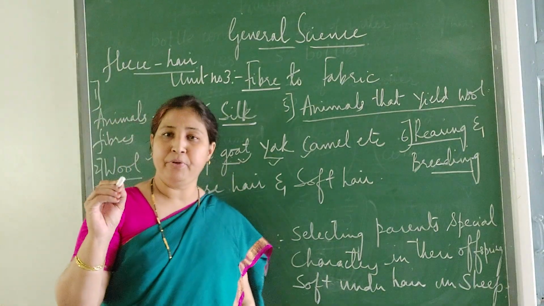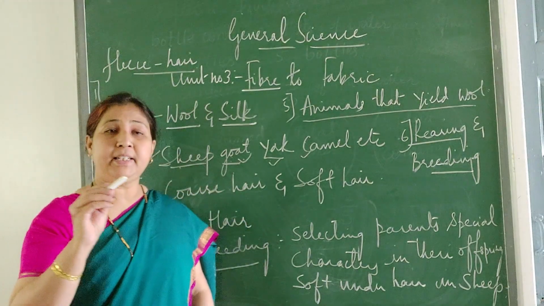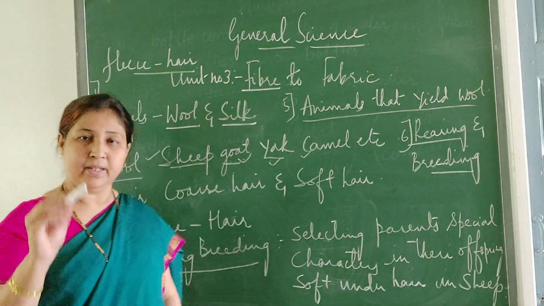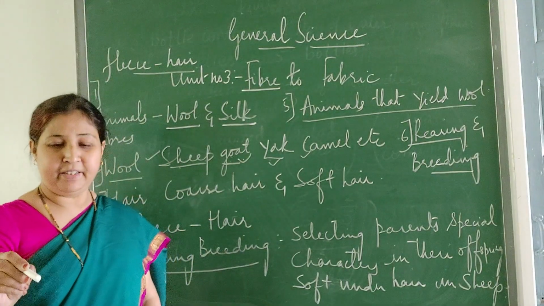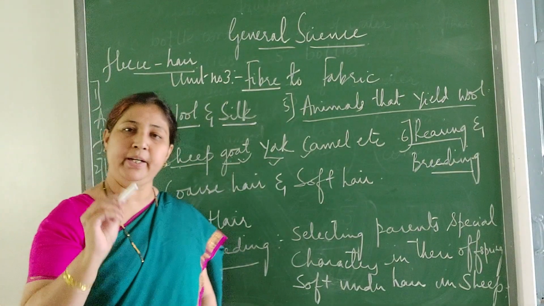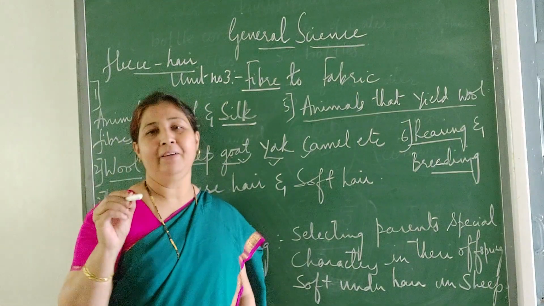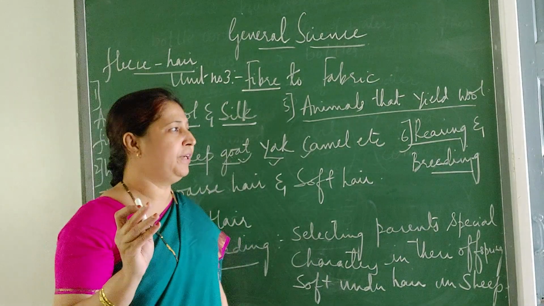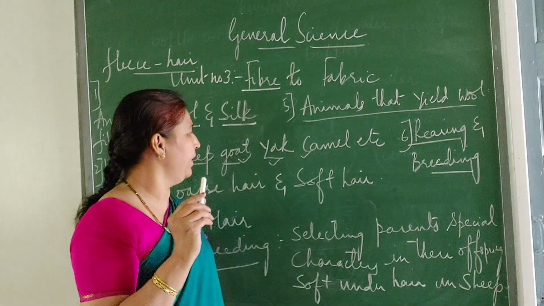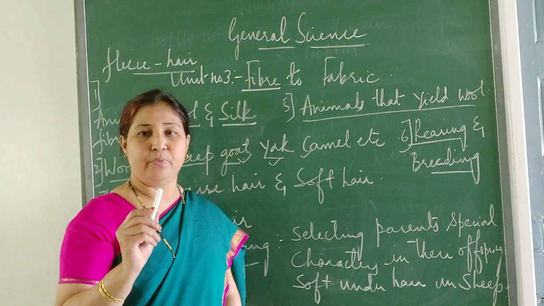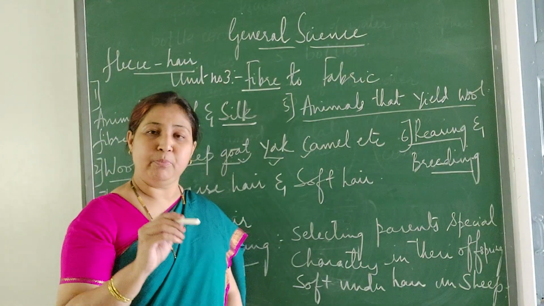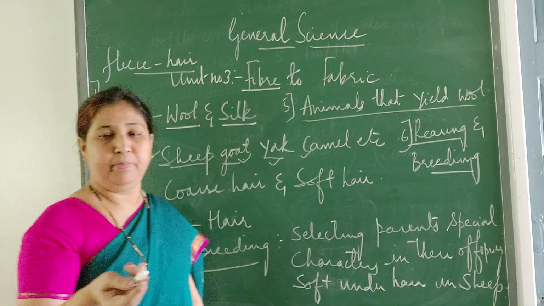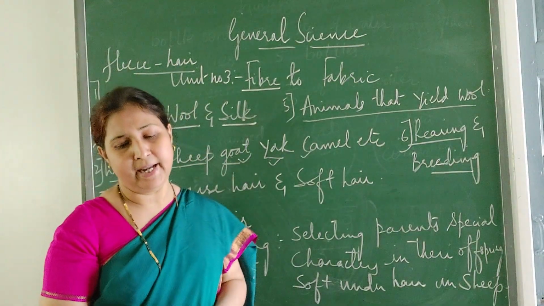Then in the outline map of India, you have to write which are the states where you get the wool, and even the countries. So there is an activity to do all this. When you get the textbook, you can do it. I am just telling you so that you will have in your mind that you have to do these things. In the outline map of India, you have to mark the places from where we get the wool. And famous, which goat, which place, Jammu and Kashmir, goat hair is soft and it is used for making wool. Like that you have to collect the pictures and keep them.